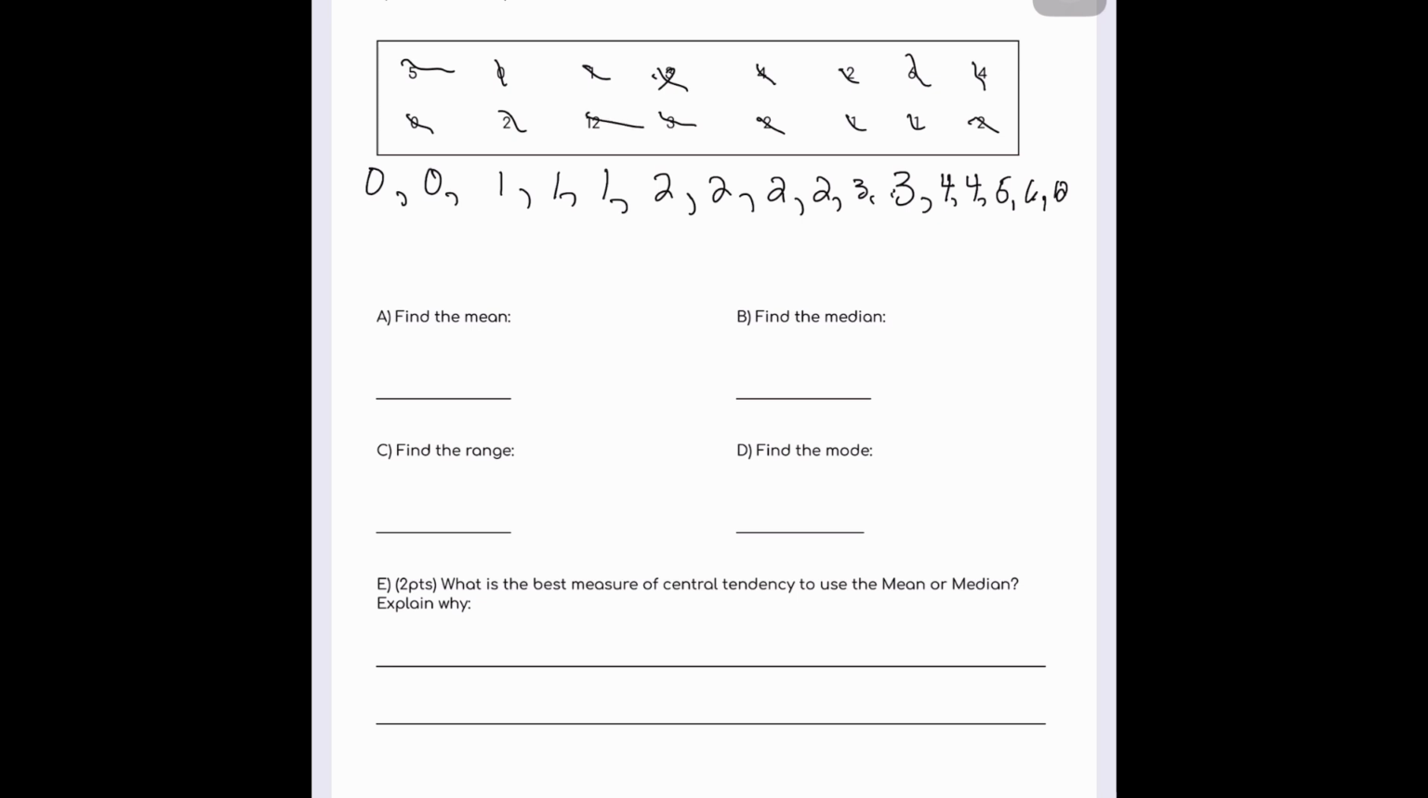Find the mean. All right, these are pretty low numbers. Feel free to use your calculator. I added them up, got 48. And if I divide it by 16, the mean was 3.